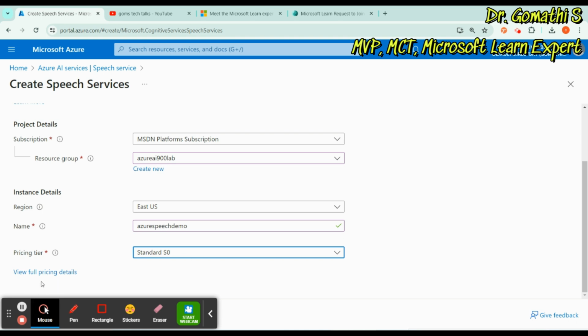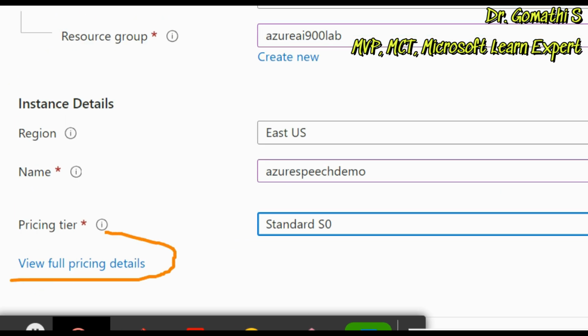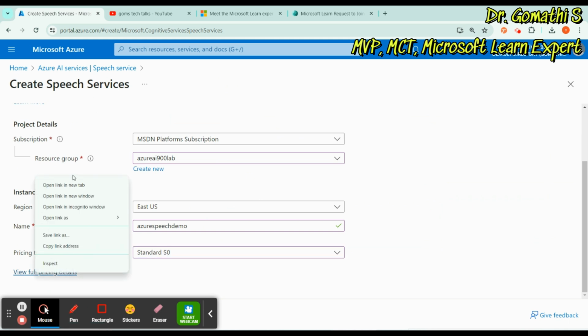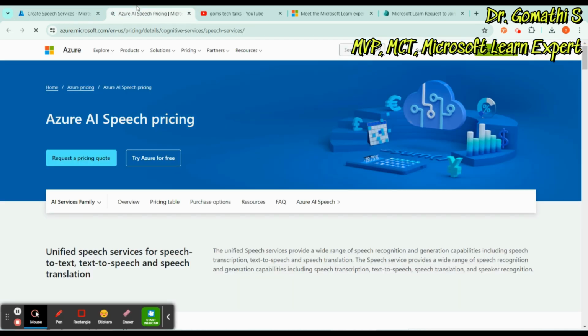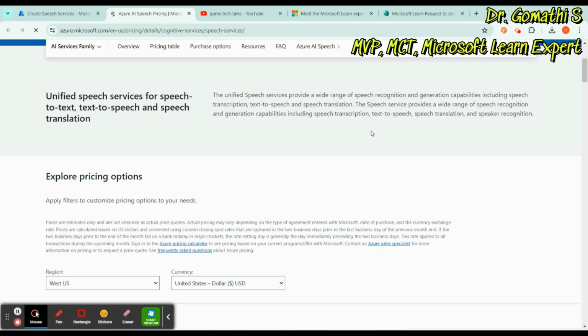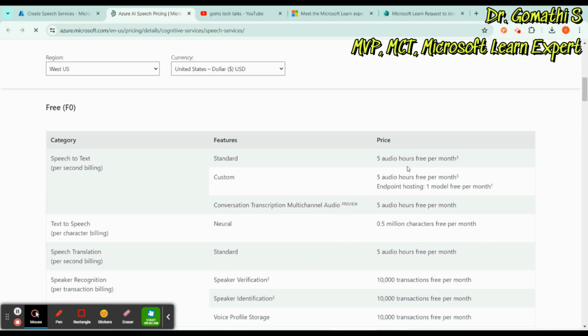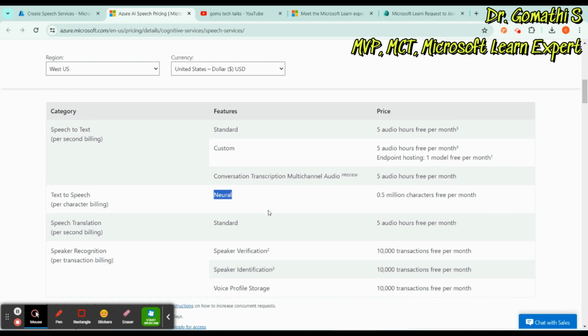And you can see the full pricing here. If you want to know how much you can utilize in free or paid, you can go ahead and check here. So this is the speech to text, which is the standard: 5 audio hours per month, endpoint hosting, one model free per month. These are the things which are there for speech to text. This is for text to speech. Everything you can find here.